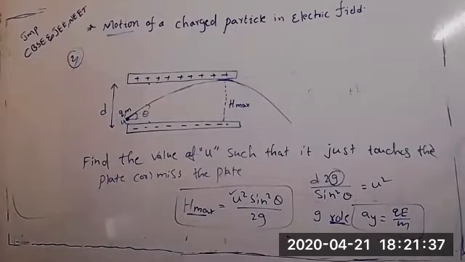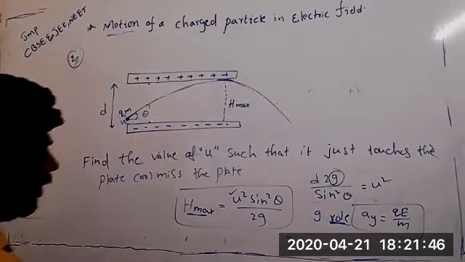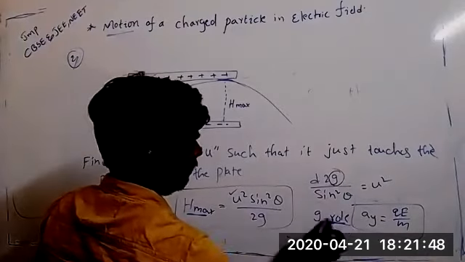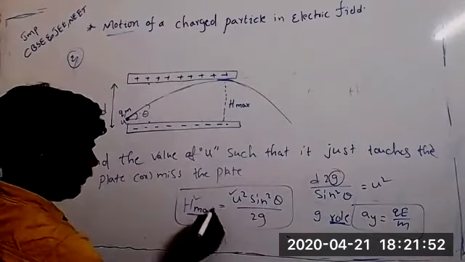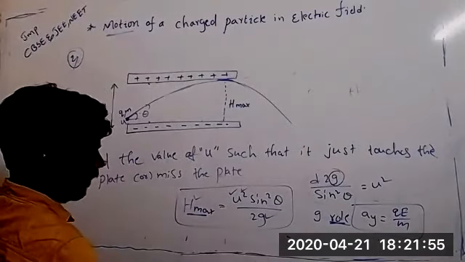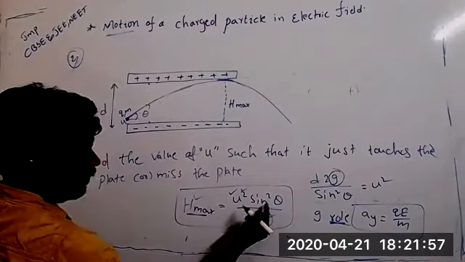If you want to calculate the angle, they will ask for sin theta. If they ask to calculate the angle, they will give everything else. They will give the velocity, they will give g, and a, and we have to calculate sin theta.